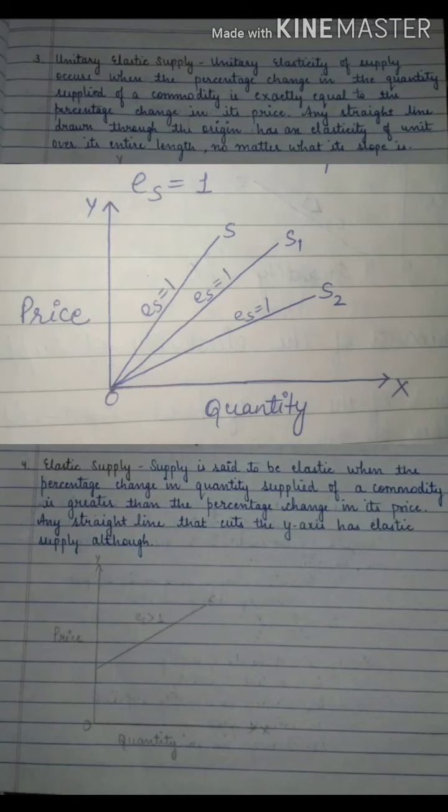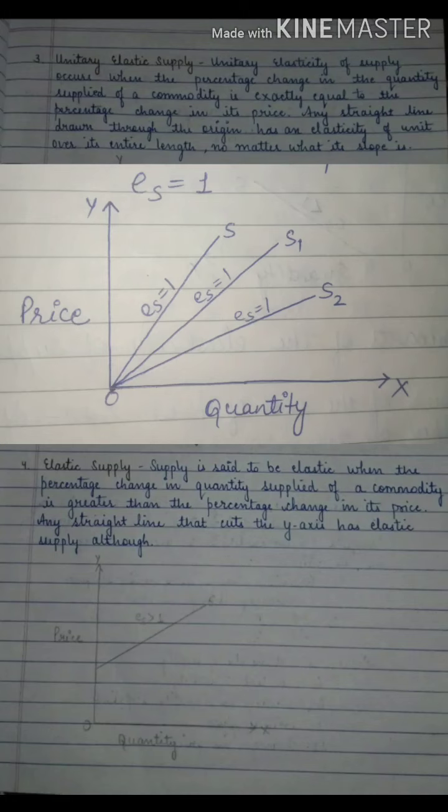Okay, now we'll move on to the next topic, that is elastic supply. Now what is elastic supply? Supply is said to be elastic when the percentage change in quantity supplied of a commodity is greater than the percentage change in its price. So you can see any straight line that cuts the y-axis has elastic supply. See, you can see the diagram down, the supply curve is touching the y-axis. Now if I try to touch the x-axis, what will happen? It will go beyond 0, towards the left hand side, it will cut the y-axis.